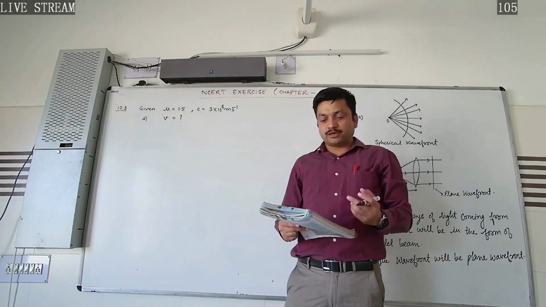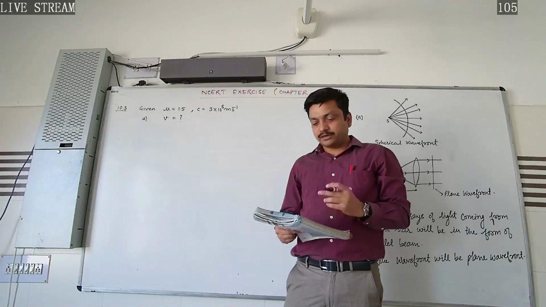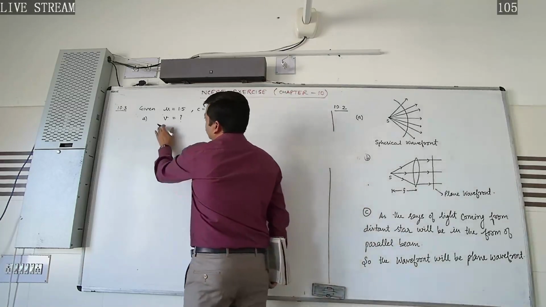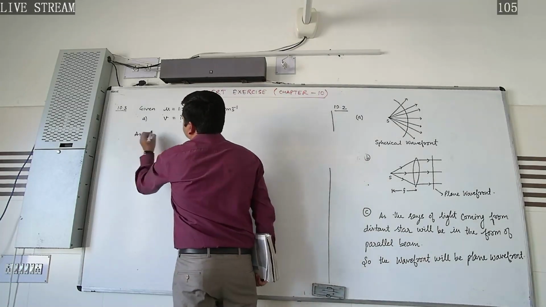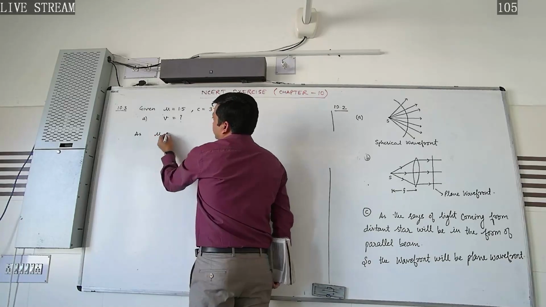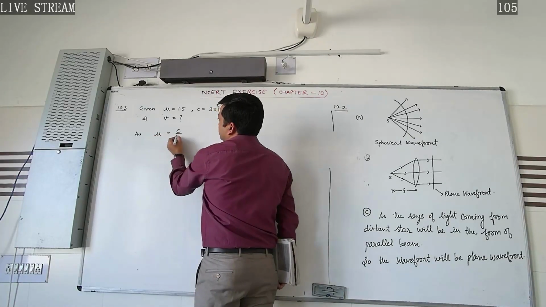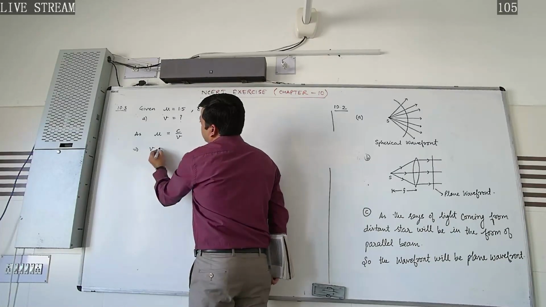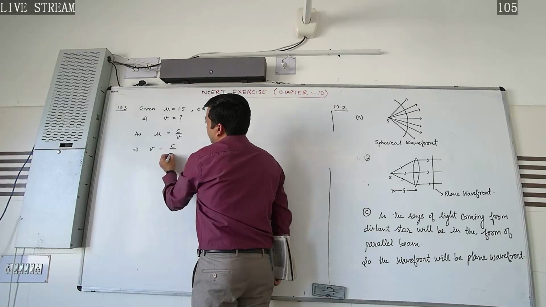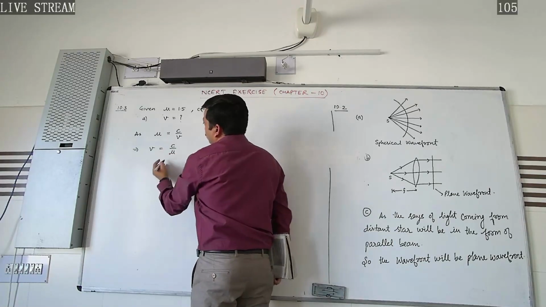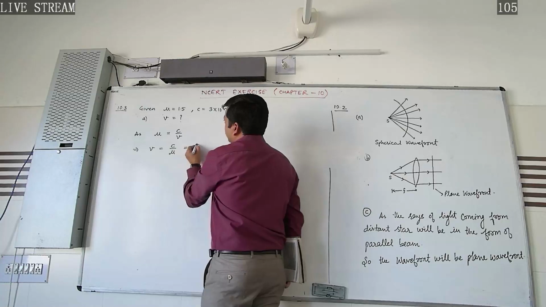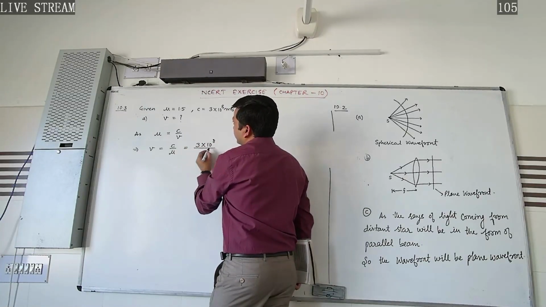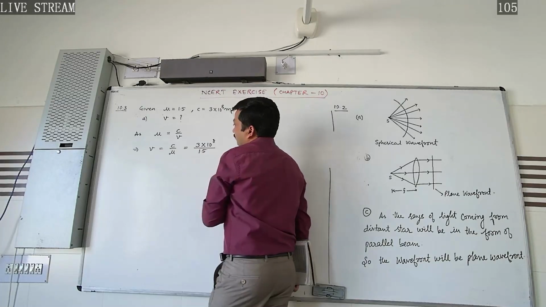If not, which of the two colors, either red or violet, travel slower in the glass prism? So let's first of all solve this first part. As we know, the absolute refractive index is given by mu is equal to C by V, which implies V is equal to C by mu, and if we put the value of C, that is 3 into 10 to the power 8 meter per second, and refractive index value 1.5,